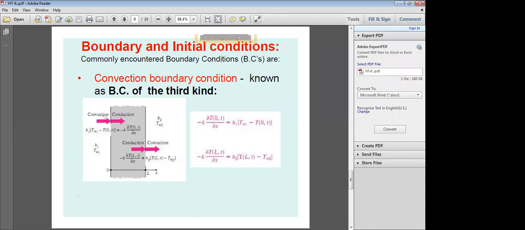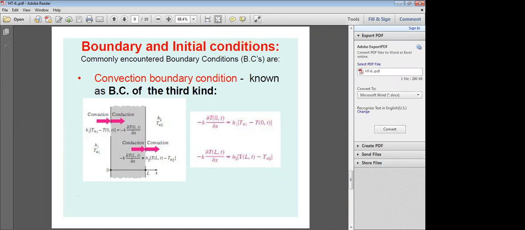That much of convection heat is conducting into the material. That's why convection heat transfer is equal to conduction heat transfer. The amount of heat that is being convected is the same amount of heat that is conducted into this material.